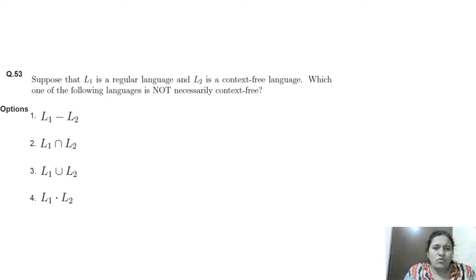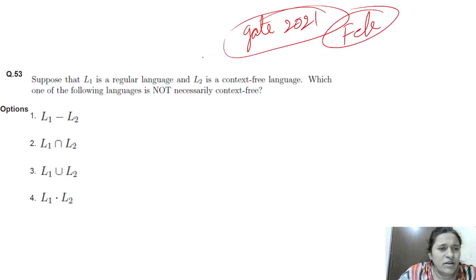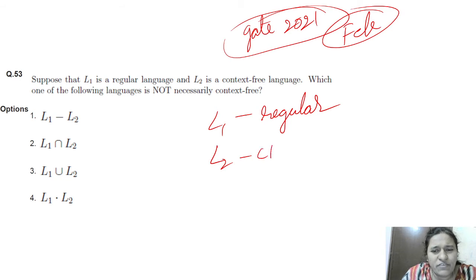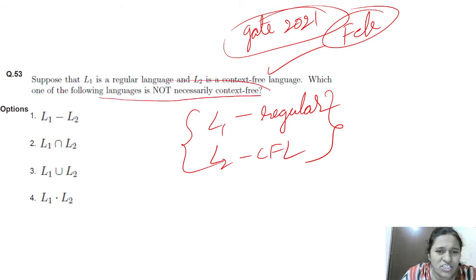This is also a GATE 2021 question. Suppose L1 is a regular language and L2 is a context free language. Yes, they are always comparing regular and context free. This type of question is coming more often. Here we have to say which of the following languages are not necessarily context free. Four options are given, and we have to tell which of these four is not context free.